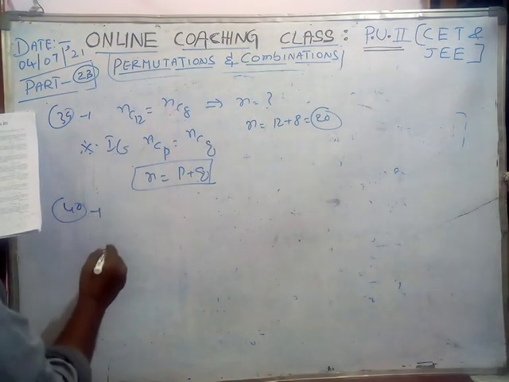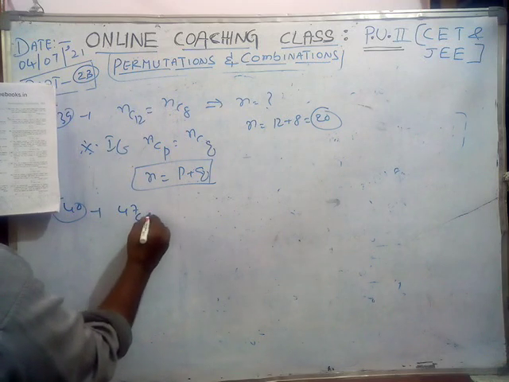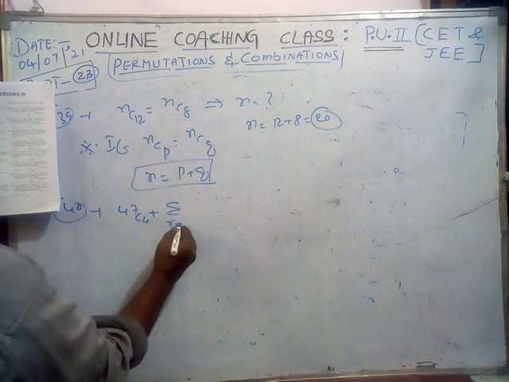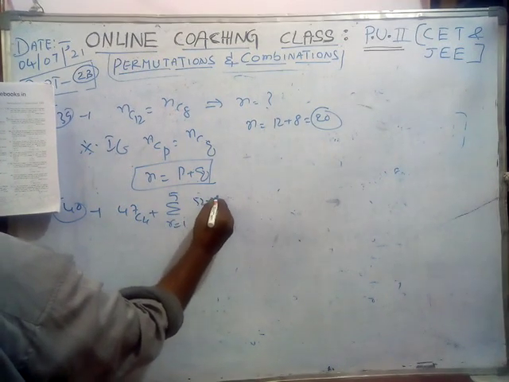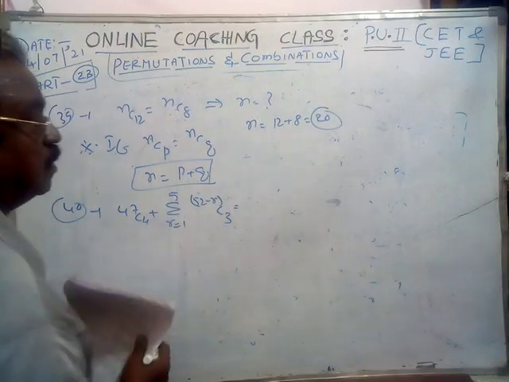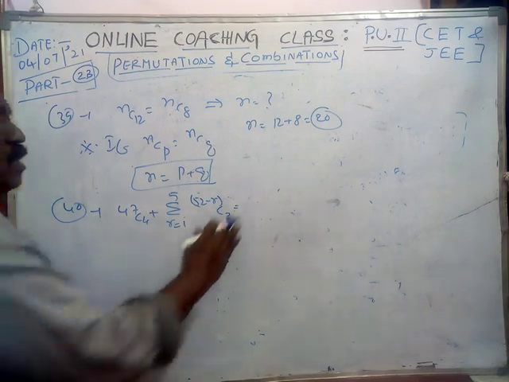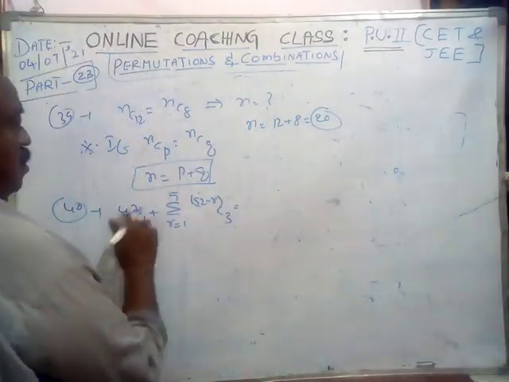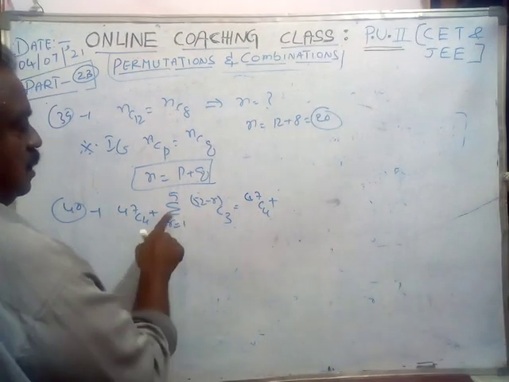Next, 41. What is the value of 47C4 plus the sigma of 52 minus R C3, for R from 1 to 5? It is also a very good problem. Observe 47C4 plus this sigma.